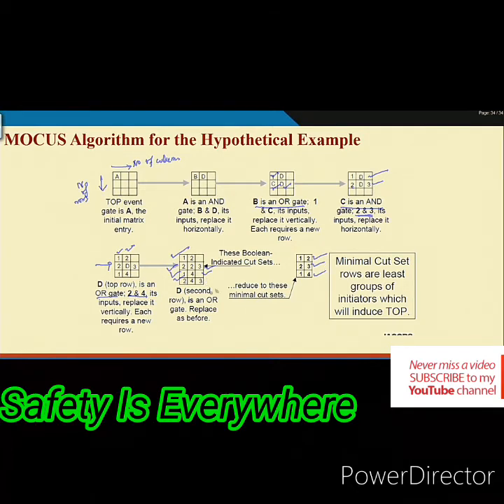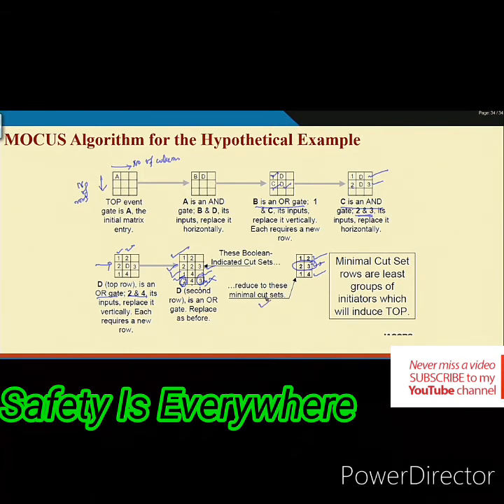The reason, you have already seen that if 2 and 3 occur, the top event will occur. Now, here 2, 4 and 3 is there. So, 2 and 3 are already there. So, that is already considered. So, this is not minimal and it is not required. So, we have removed this one. As a result, the number of minimal cut sets is 3.